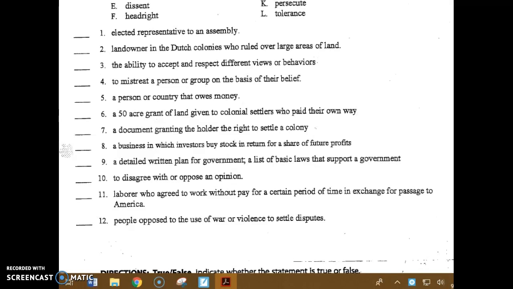Number 11. This is a laborer who agrees to work without pay for a certain period of time in exchange for their passage to America. Number 12. This is a group of people opposed to the use of war or violence to settle disputes, or a person can be said to be this.